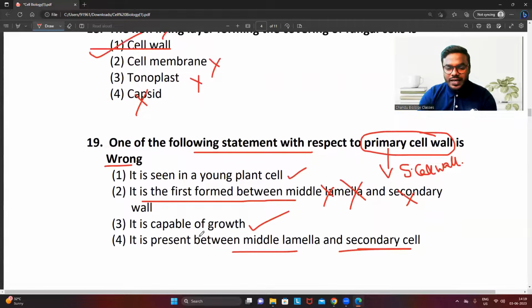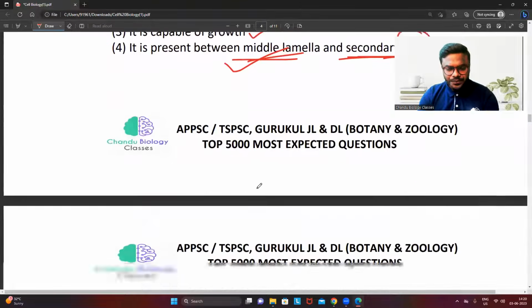Most of the students are getting confused here. Here they just said secondary cell, not the secondary wall. So the primary cell wall is present between the middle lamella and secondary cell. Later, at the maturation stage, the primary cell wall differentiated into the secondary cell wall, not to get confused. Option 4 is also a right option. Option 2 is the wrong option.